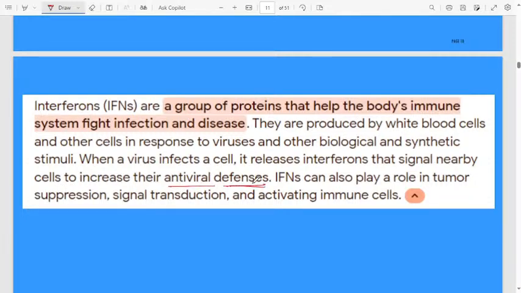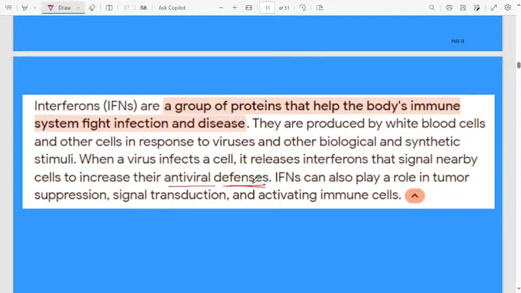What will happen when a virus infects your body? Our body releases interferons, because they act as antiviral, and then they can fight against whatever virus has infected our body. That's why interferon is related to the virus.